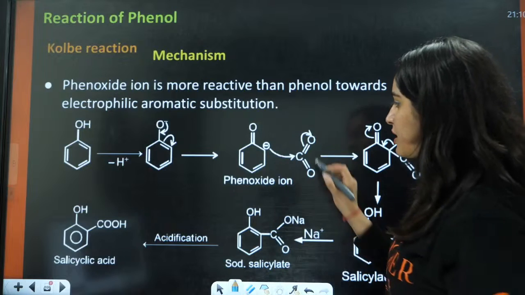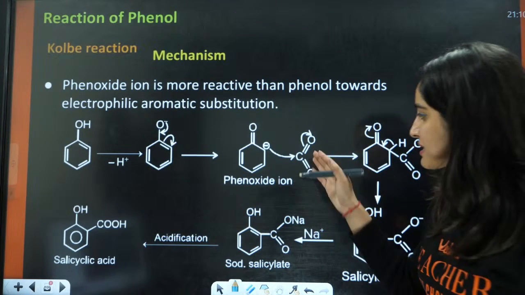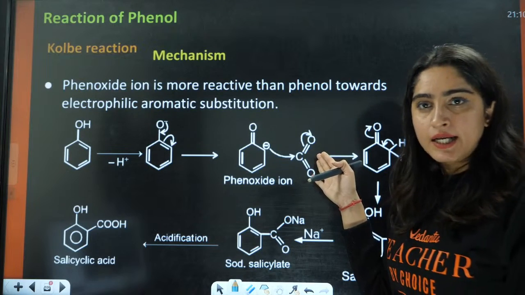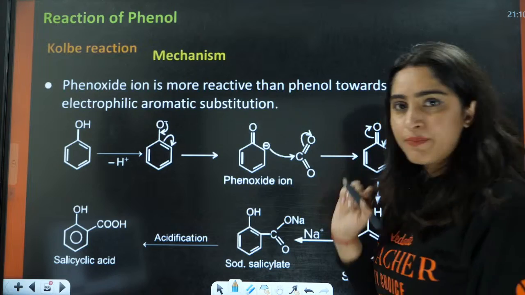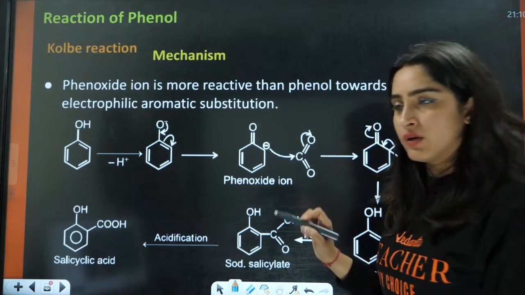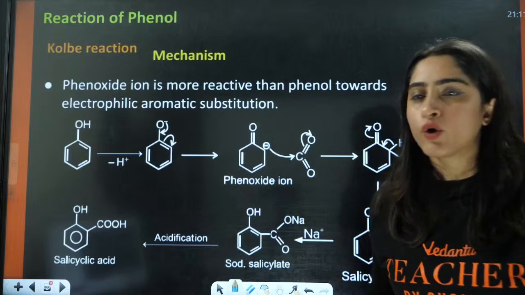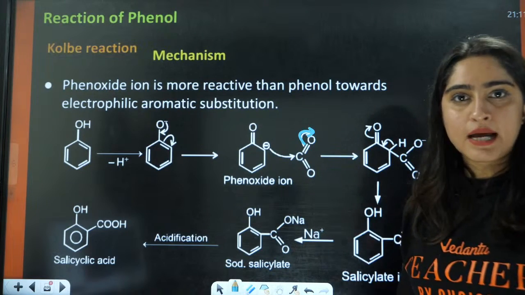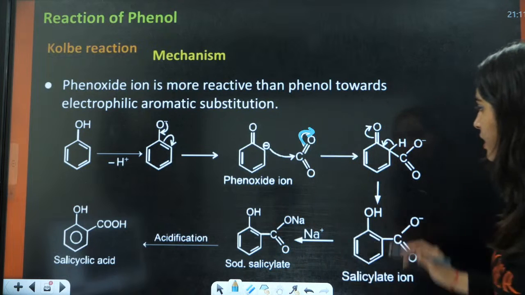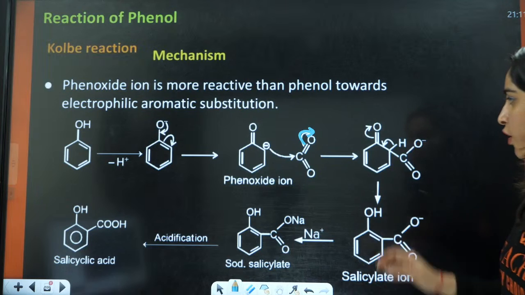At the ortho position, this is acting as an electrophile, right? This is electron deficient. This is the electrophile, CO2. Now this CO2 carbon is going to be attacked by the electron-rich species, and the electrons are going to leave from this side. You will have a negative charge here, and this kind of product will be formed.